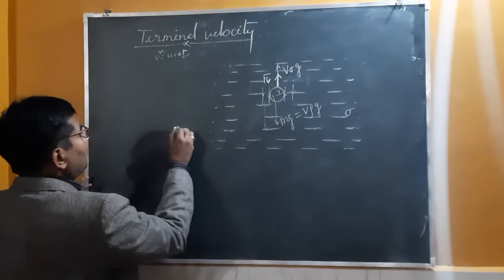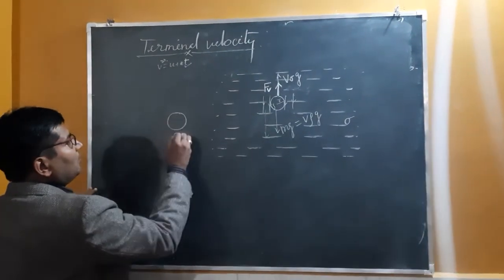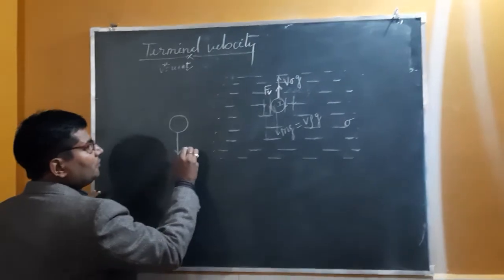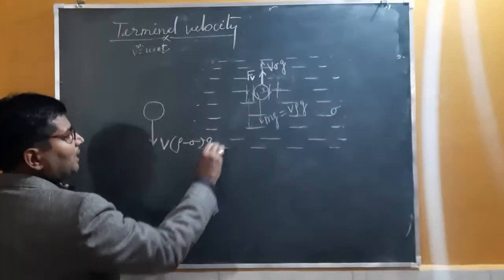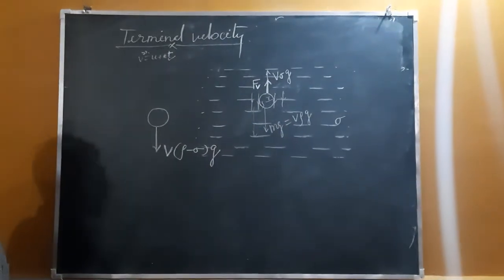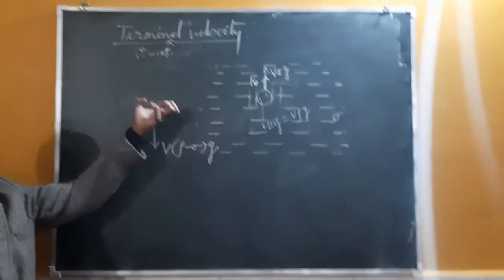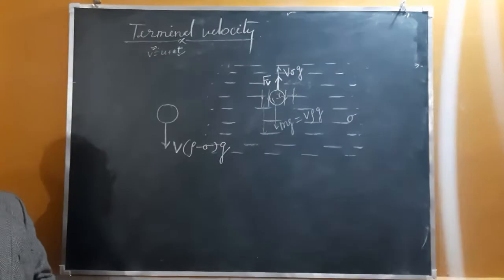Means, from here you can see, the net force is V into rho minus sigma whole multiplied by g. Due to this net force, its velocity continuously increases.